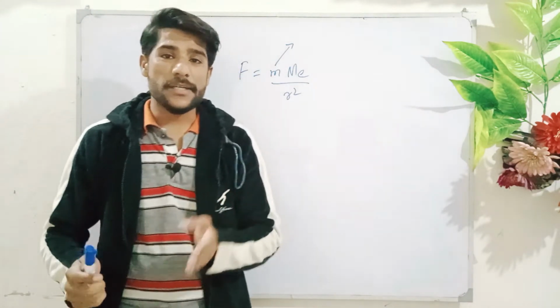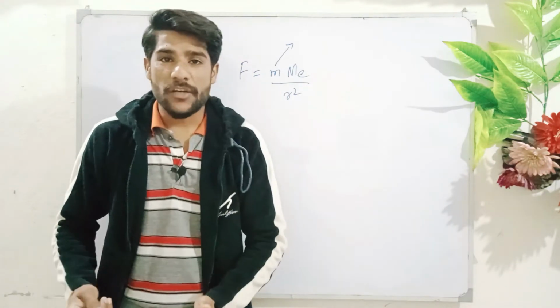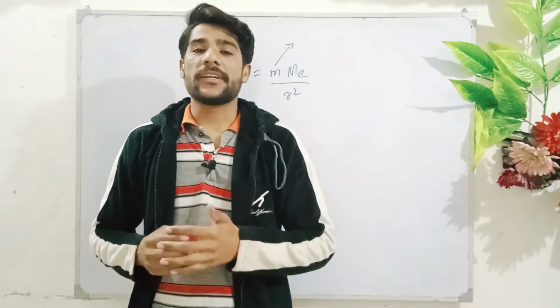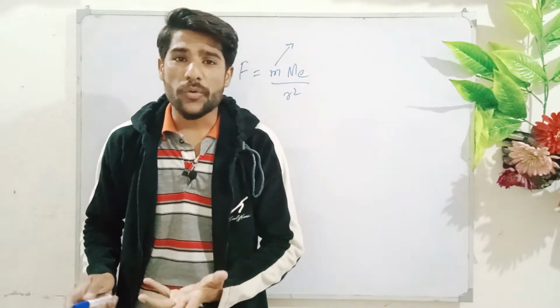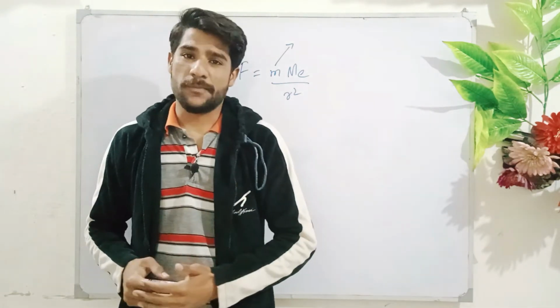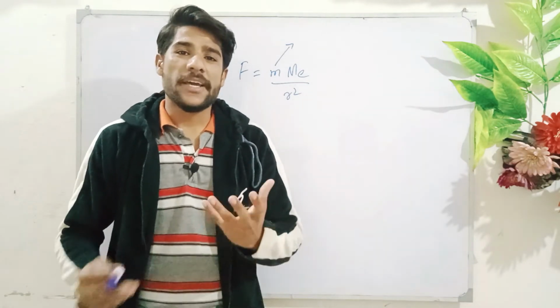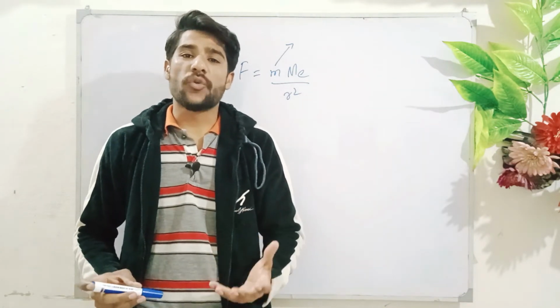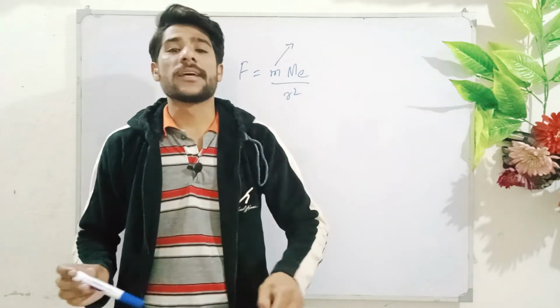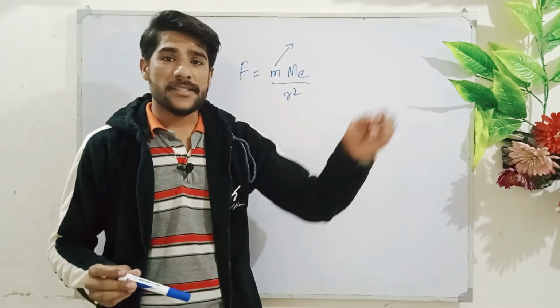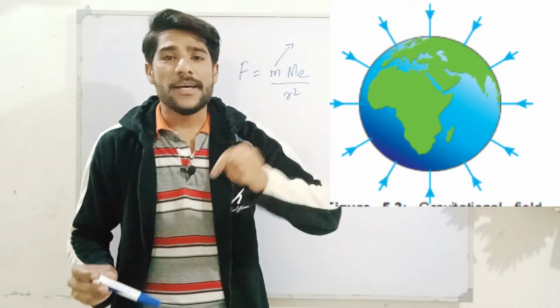So this proves that the gravitational force is a non-contact force. Actually, the weight of an object is due to the gravitational force. The gravitational force is directed towards the center of the earth.